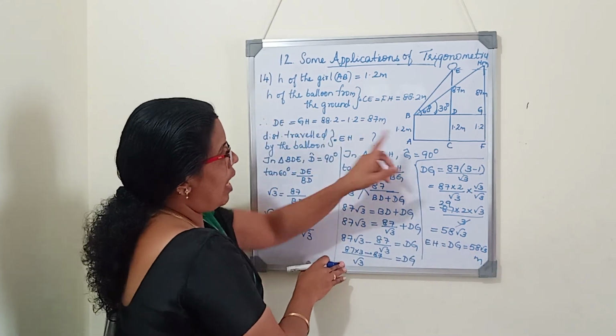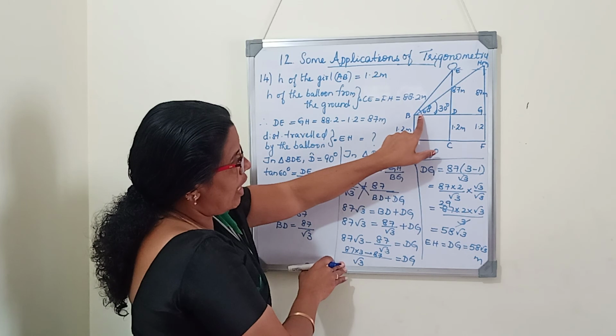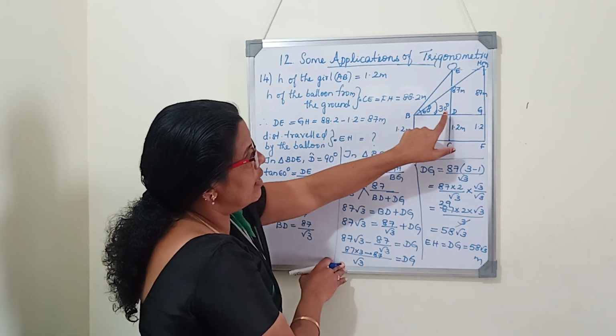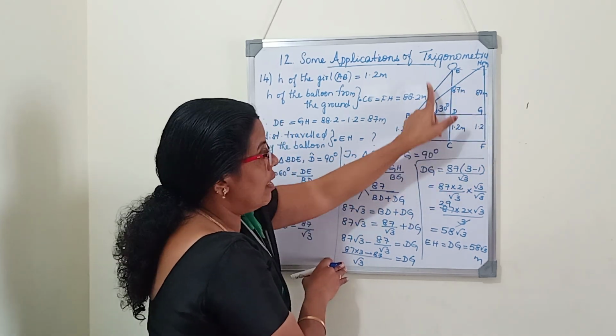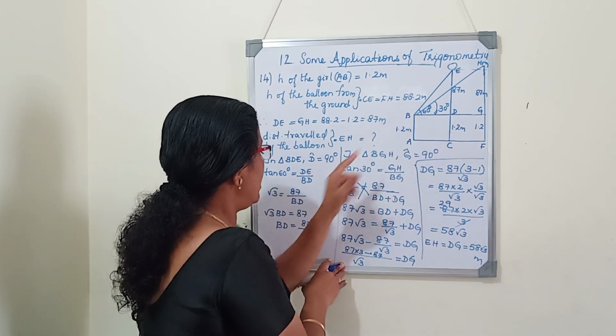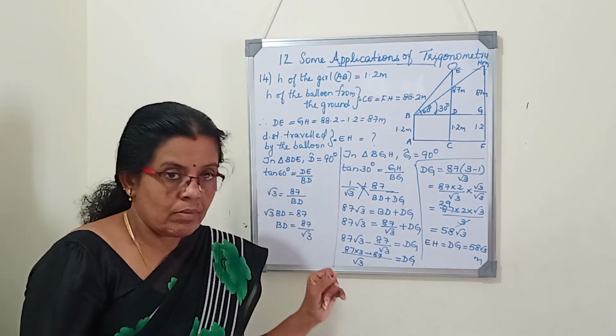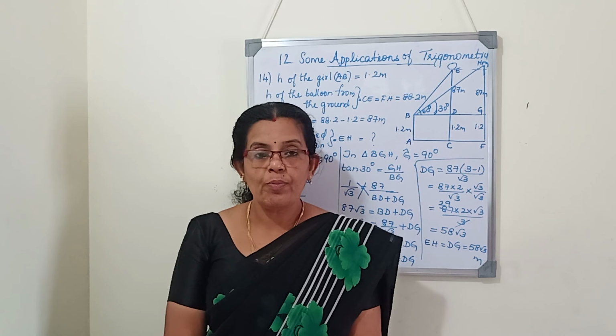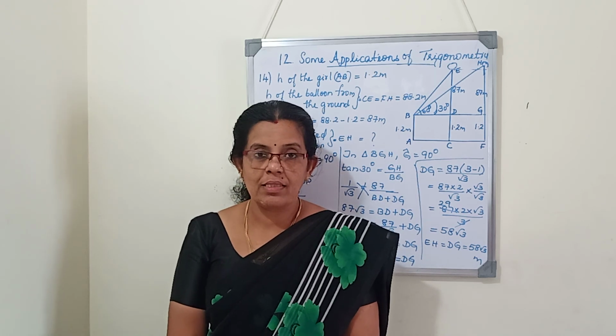So in the first case, the angle of elevation is 60 degrees, and in the second case, when the balloon moves toward the right side, the angle of elevation is 30 degrees. I hope you understood these sums. Practice the sums. Thank you.